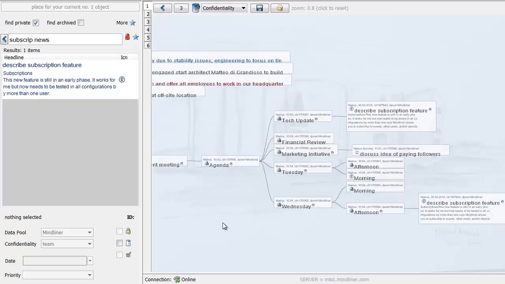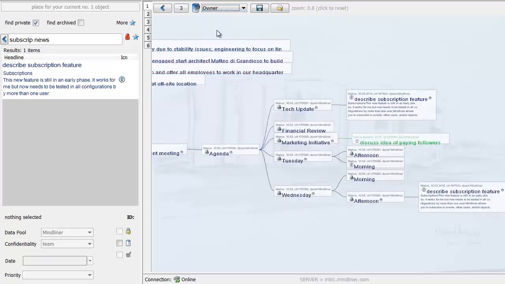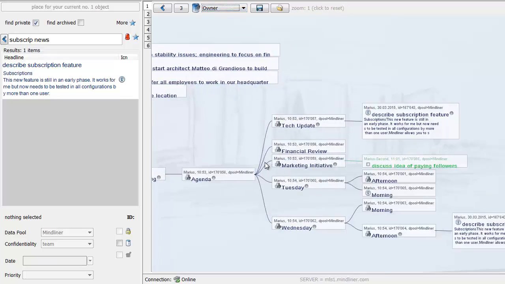So you see that we can use Mindliner as a platform to collaborate, to build things together, to link things up in any way that we have it in our brains, and not just in my brain, as someone else has a different perspective and a different association pattern. So what I can now do, we're still colorizing according to confidentiality. Now we could colorize according to owner, and we would see most of the stuff Marius has added is in color 1, and this particular contribution was made by someone else, so it's colored differently.